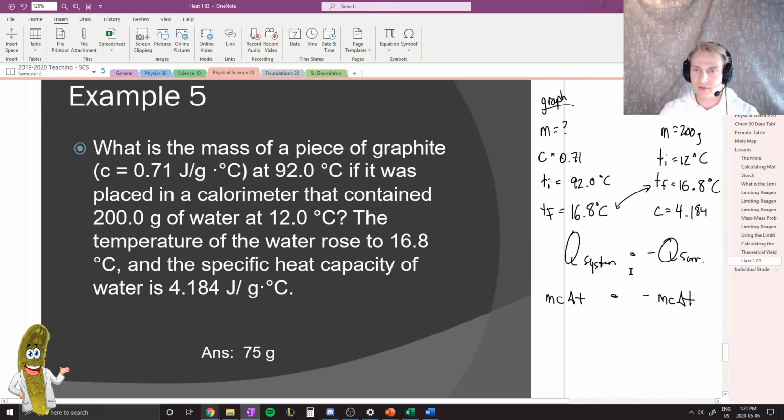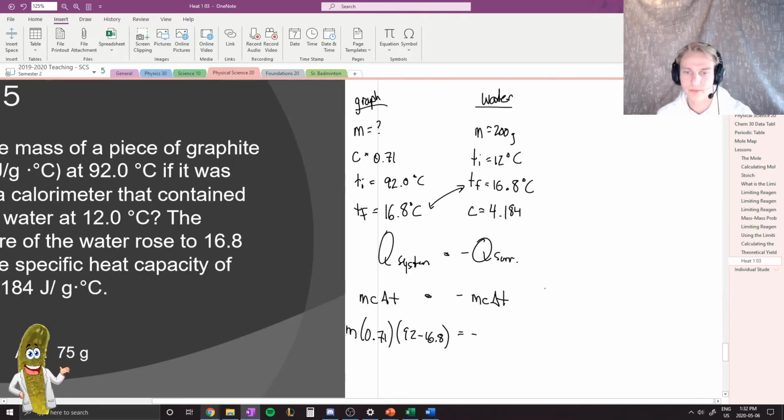Plugging in some of our values, we don't know what the mass is. We would like to solve for that. We know that the C is 0.71. We know that the delta T is 92 minus 16.8. And we're going to set that equal to negative 200 grams times 4.184 times 16.8 minus 12.